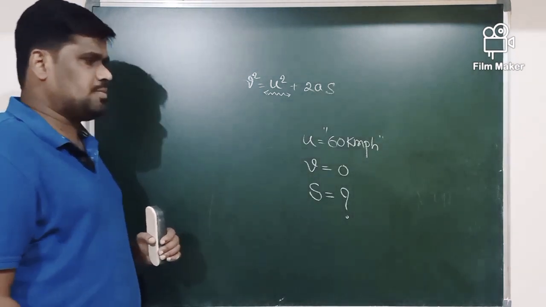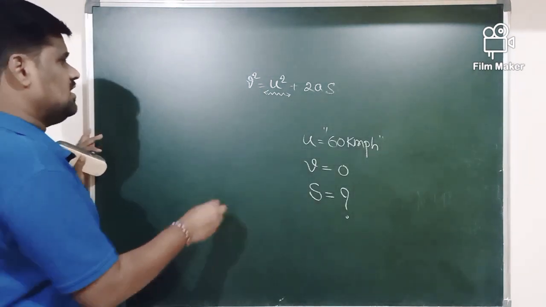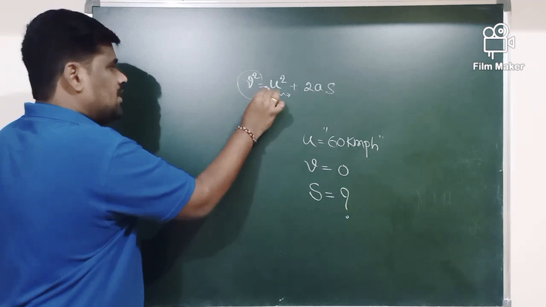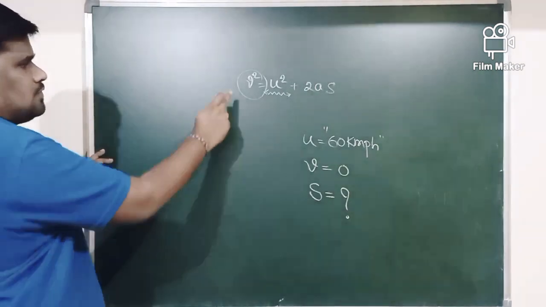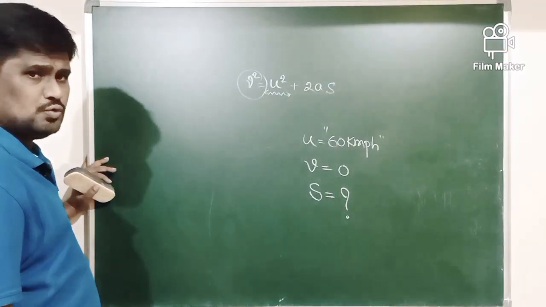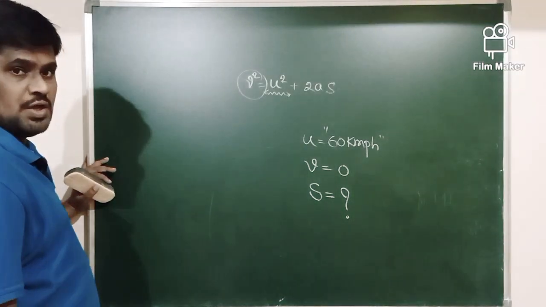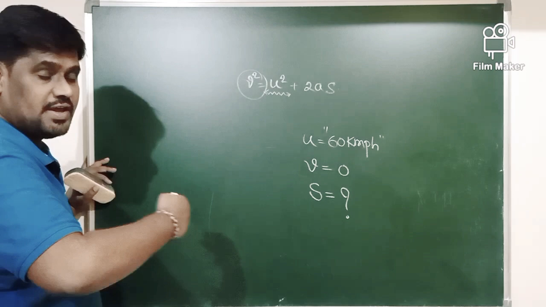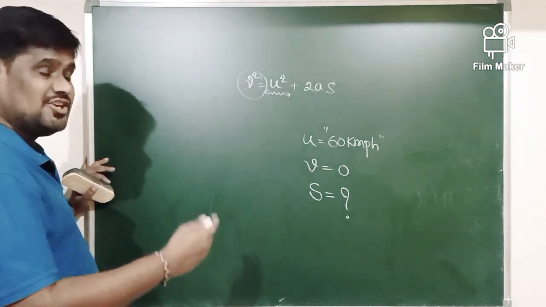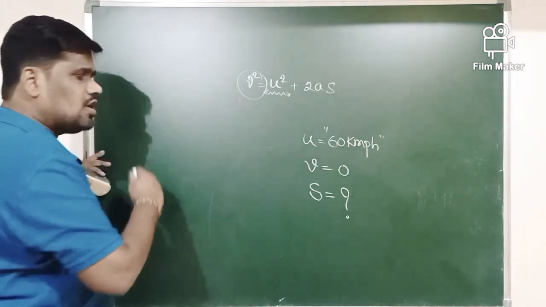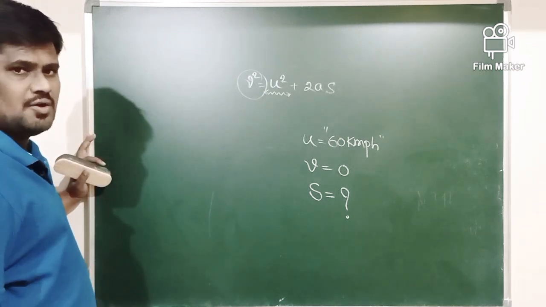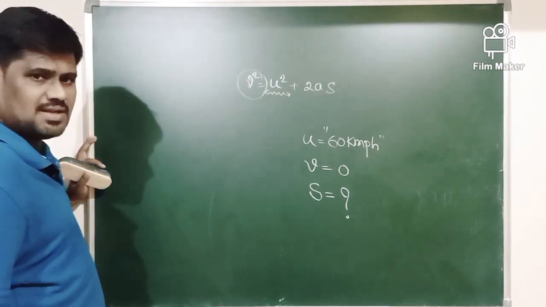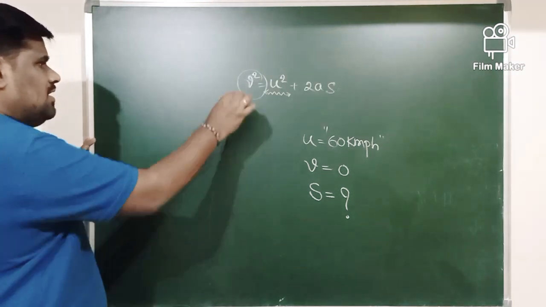How are you deriving an expression for the stopping distance here? What is v? Final velocity of a vehicle when it stops. Of course, the value of v is equal to 0. What is u here? With what speed the vehicle is moving initially. That is called initial velocity of a bus or initial velocity of a vehicle. What is s here? s is called stopping distance.